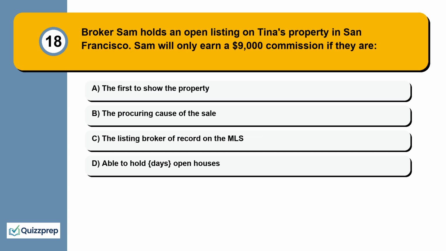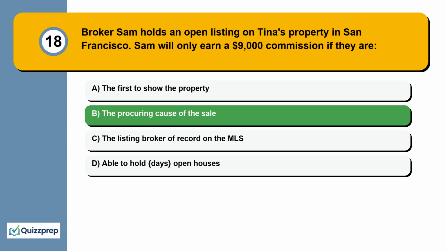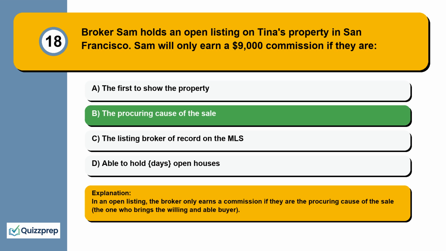Question 18. Broker Sam holds an open listing on Tina's property in San Francisco. Sam will only earn a $9,000 commission if they are the first to show the property, the procuring cause of the sale, the listing broker of record on the MLS, able to hold open houses. In an open listing, the broker only earns a commission if they are the procuring cause of the sale, the one who brings the willing and able buyer.